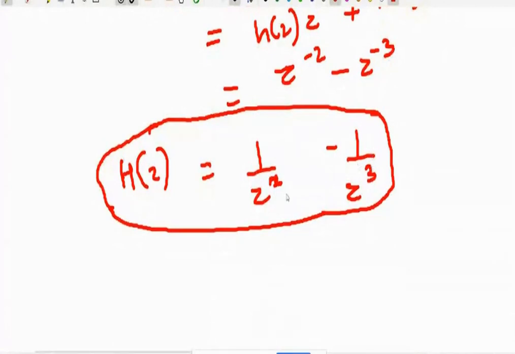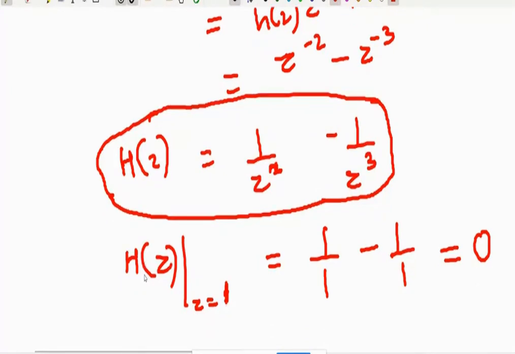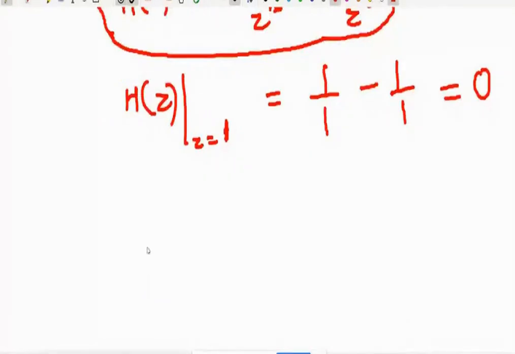At z equal to 1, h of z will be 1 upon z square, that means 1 upon 1, minus 1 upon z cube, that means 1 upon 1. So 1 minus 1 is nothing but 0. So at low frequency, z equal to 1, h of z is 0. Then definitely it is not a low pass filter.